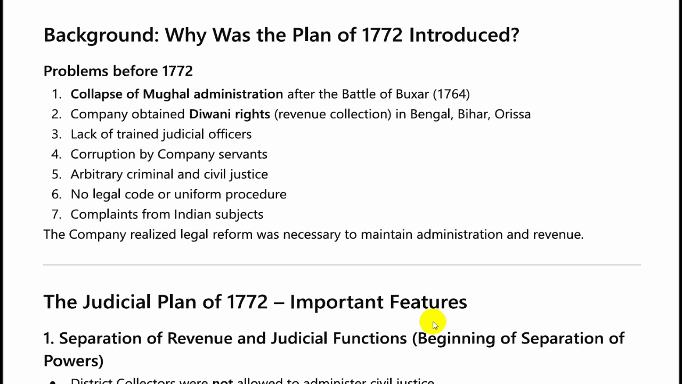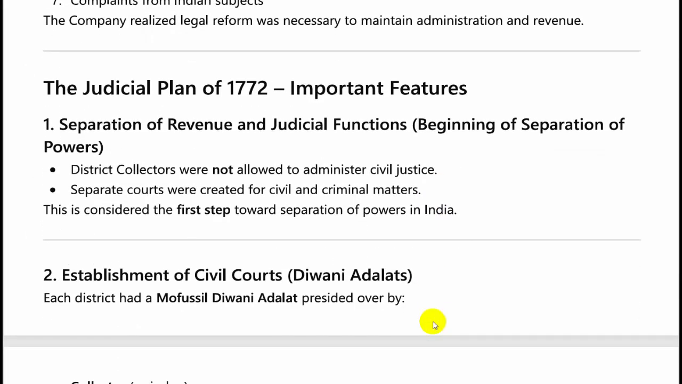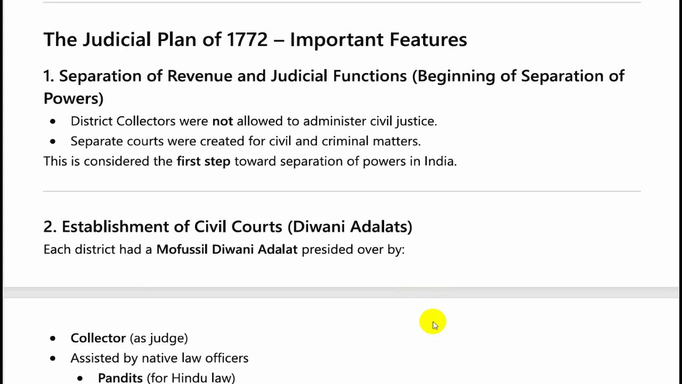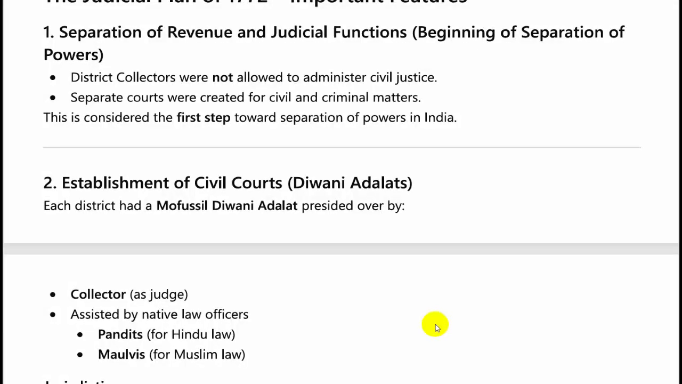So the company realized legal reforms were necessary to maintain administration and revenue. So this was a constant process of changes that the court system went through from 1600 till 1753, and now in 1772 the Judicial Plan was introduced by Warren Hastings. So what were its main features? One was to separate the revenue and judicial functions. This was the first time there was a separation of powers.